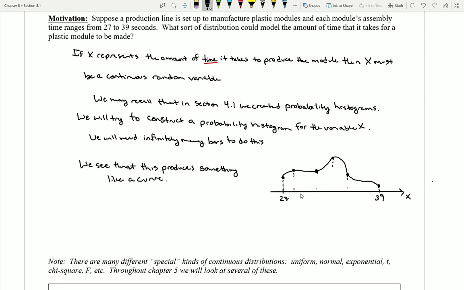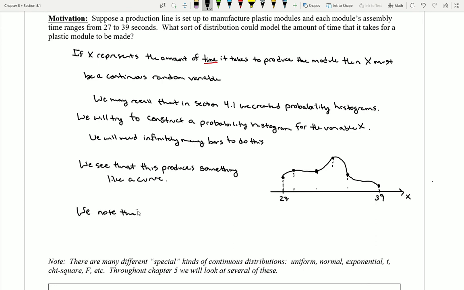Now, interestingly, if you go back and take a look at the histograms that we built in the previous chapter, we'll see that if I took the heights of all of their bars, or actually the area of each one of the rectangles, and put them all together, you would have gotten 100%, since all the bars were supposed to add up to a grand total of 100%. So here, I'll note that we're ultimately going to end up with the same sort of behavior.